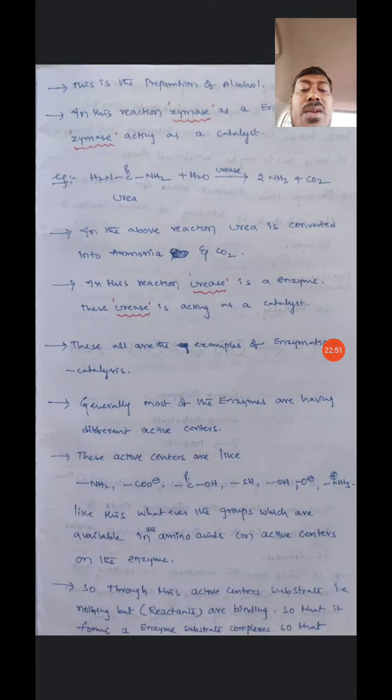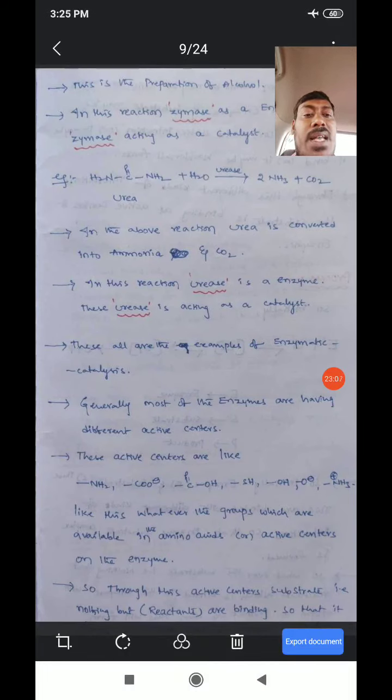Generally, most enzymes have different active centers. These active centers are like NH2, COO minus, C double bond OH, that is a carboxylic group, or SH, OH, O minus and NH3 plus.